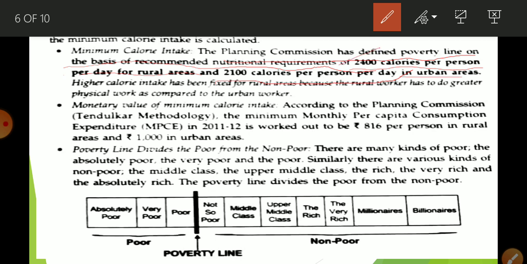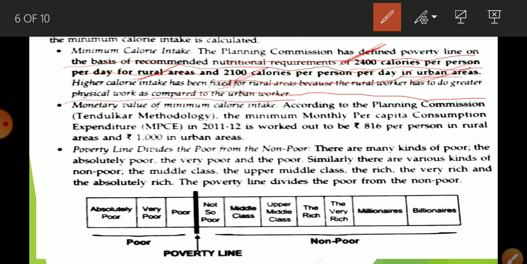Now there is a question: why more calories for the rural area and fewer calories in the urban area? The reason is that the majority of people in rural areas do physical work, so obviously when you are doing physical work, you require more calories, more energy. If you talk about the urban area, most people do desk jobs, sitting while doing their job, so there is a requirement of fewer calories. That is written here also: higher calorie intake has been fixed for the rural because the rural worker has to do greater physical work compared to the urban area.